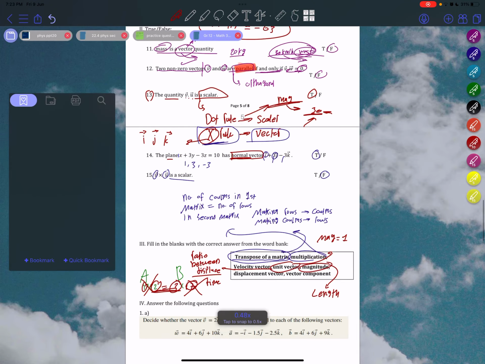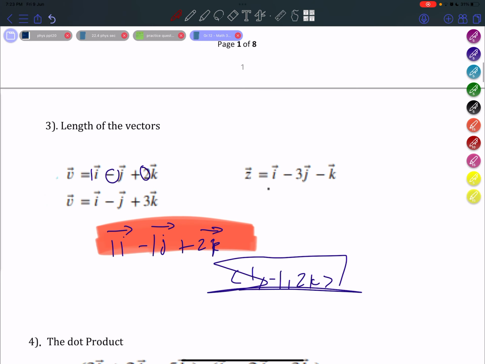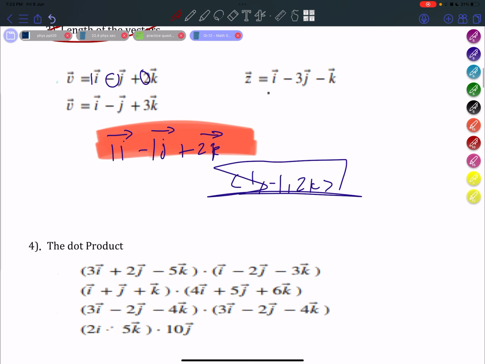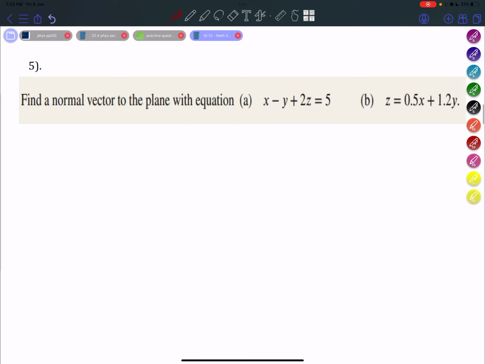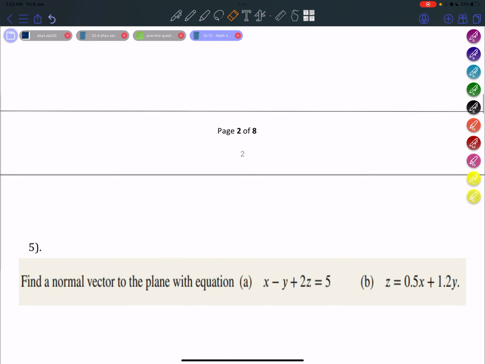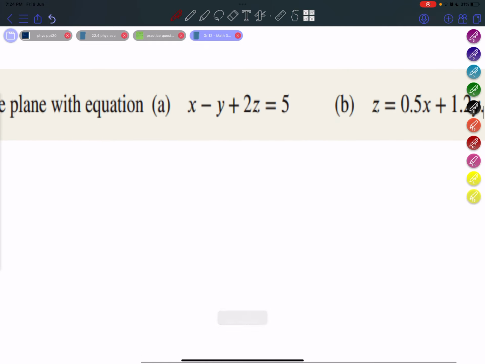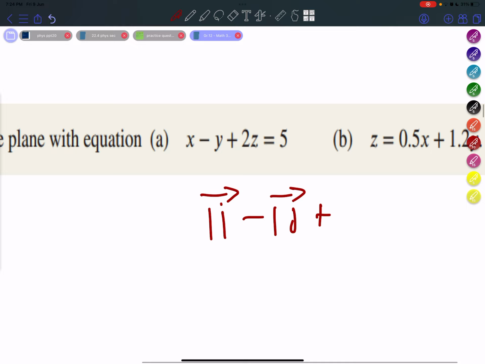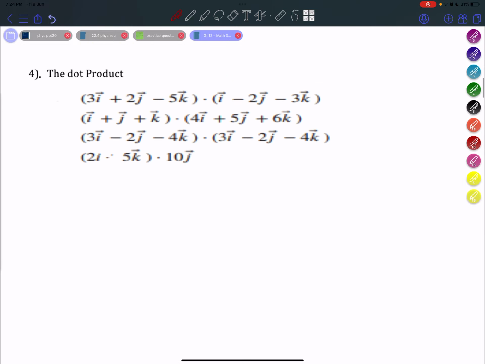And we already solved questions like that, where they asked us, not 2 questions, but this question. Oh, actually, never mind. This is not the question I had to answer. Yeah, this is the question with the normal vector, where I had to write it like this: minus 1j vector and plus 2z vector. Anyways, that doesn't matter.